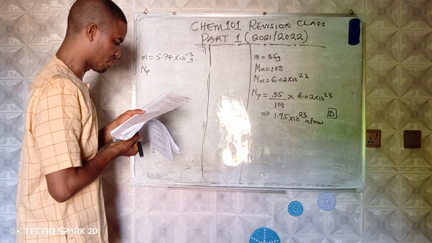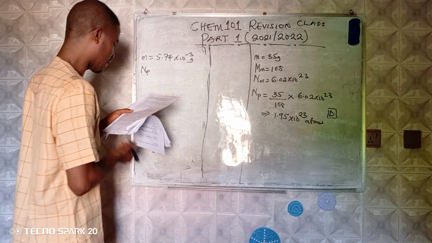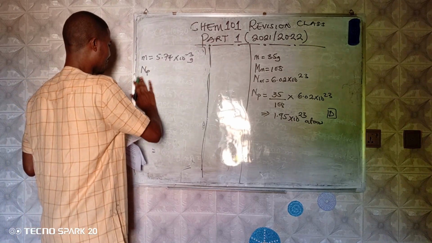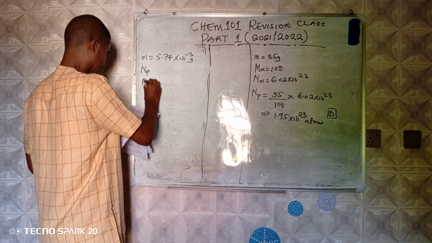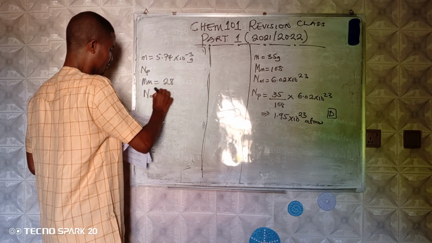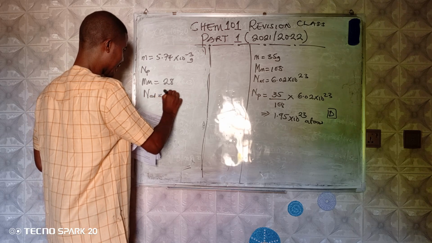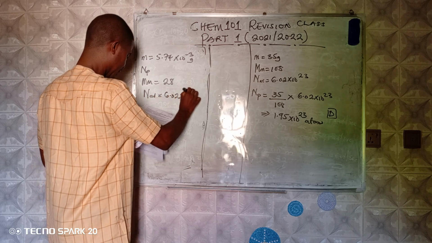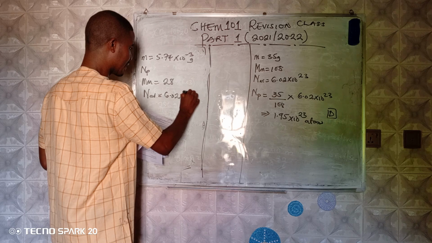Okay, and they gave us the molar mass of silicon, Si, to be 28. And they gave us Avogadro to be 6.02 times 10 raised to power 23.